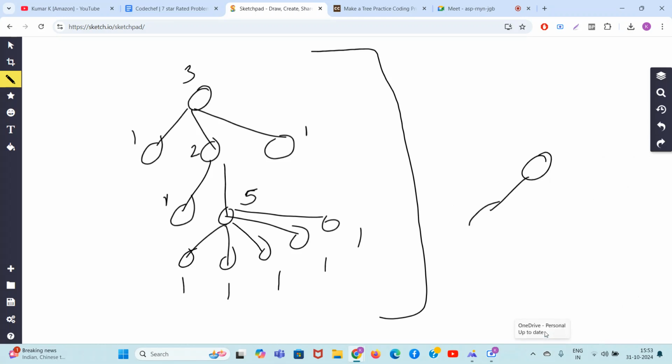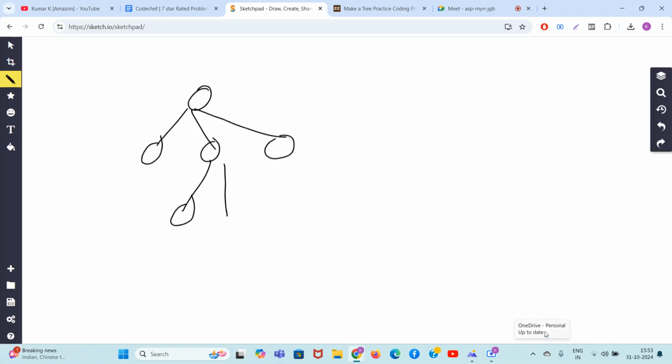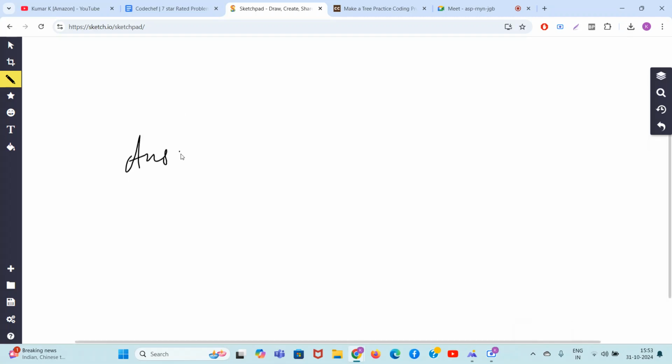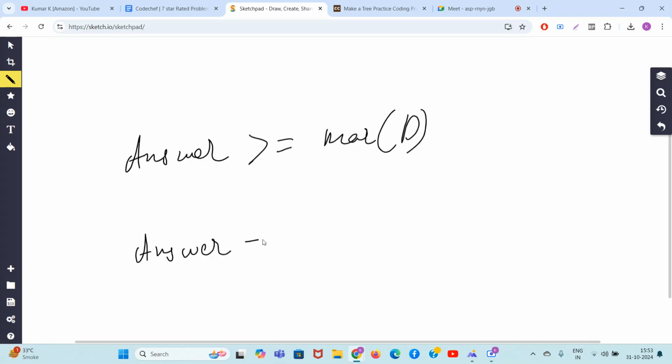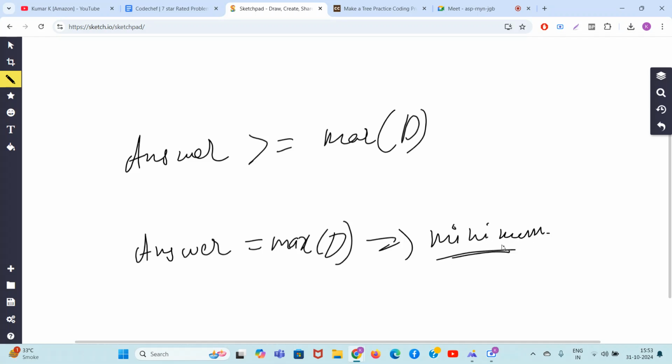So it is clear that the answer will always be greater than or equal to the maximum degree of the tree. But guys, there is a catch. If you are able to make your answer equal to the maximum degree of the tree, it means you have found the minimum possibility. See, it is common sense.